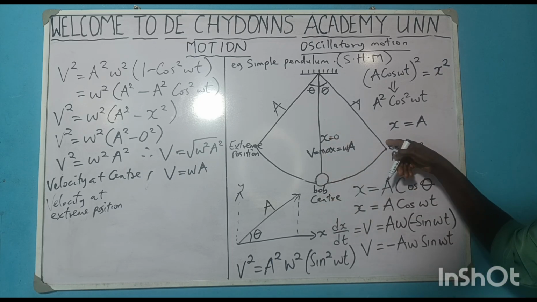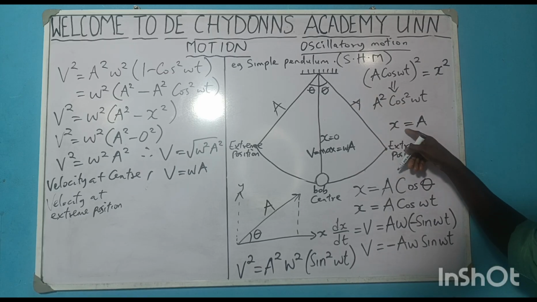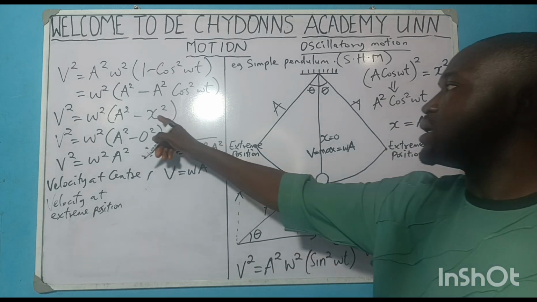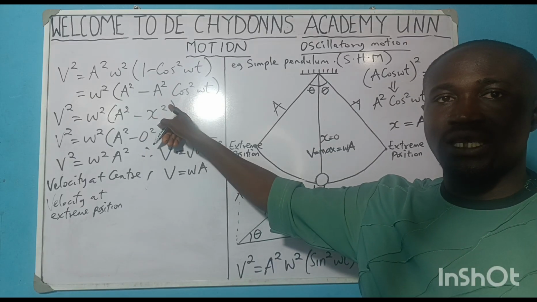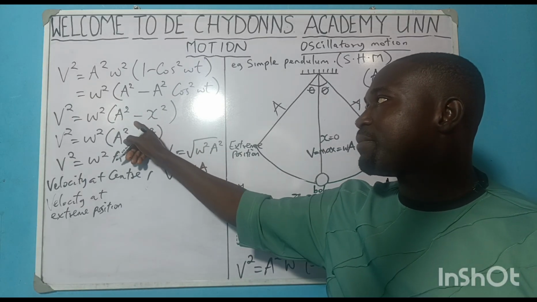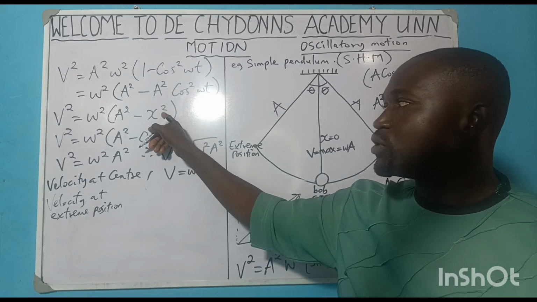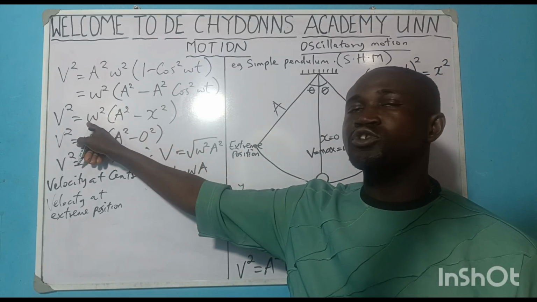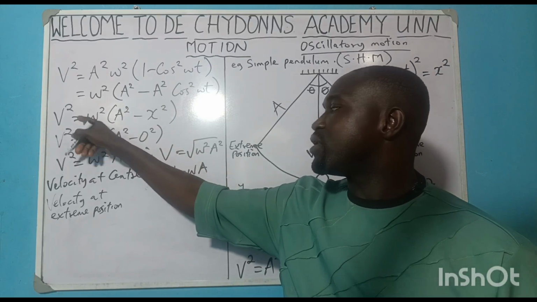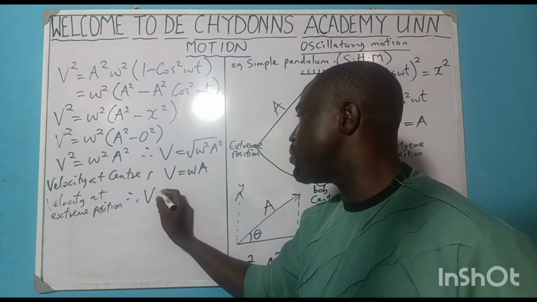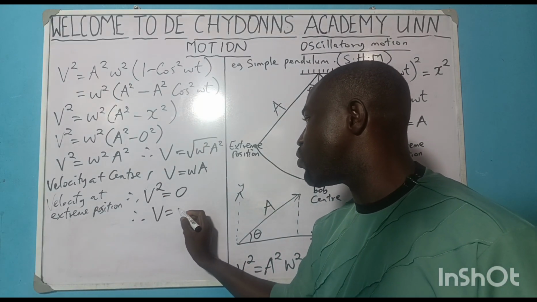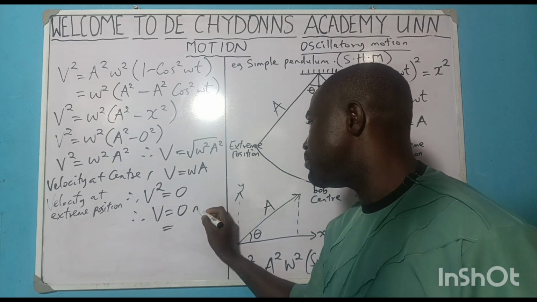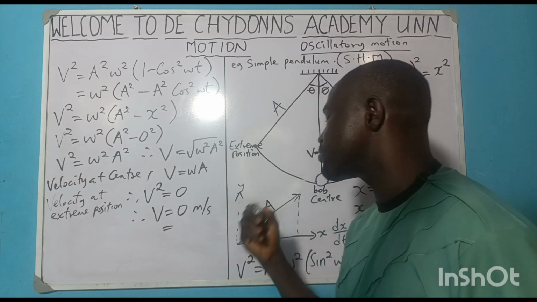It is now at the amplitude point. So x is equal to a, so here will now be a squared. So a squared minus a squared will give you 0. 0 times w squared is 0. Therefore, here will be v squared equals 0. Therefore, v is equal to 0 meters per second.